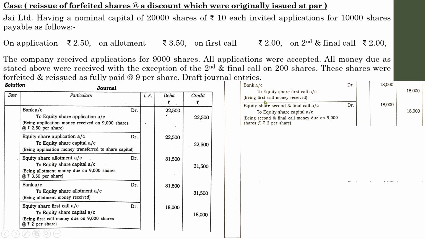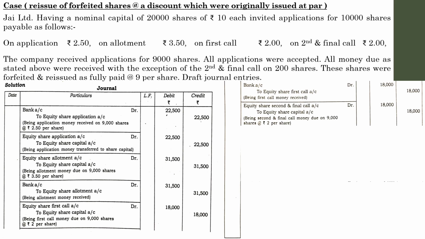So with regard to the second and final call, the company has to collect 18,000, but the company didn't receive the payment for 200 shares. That is, out of 9,200 shares, the second and final call was not met by one of the shareholders. So you have to consider that amount on 200 shares.